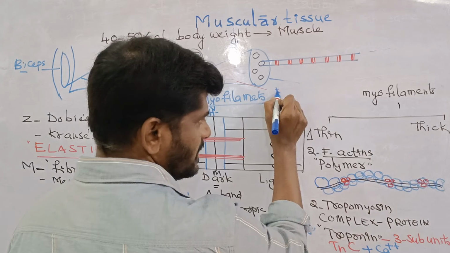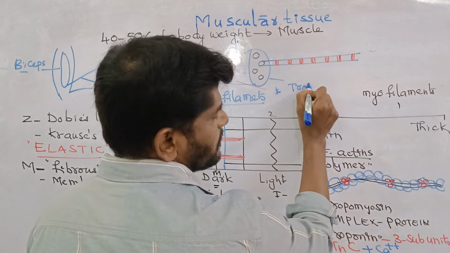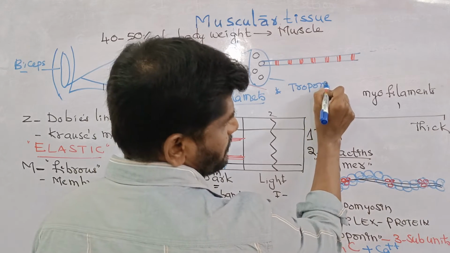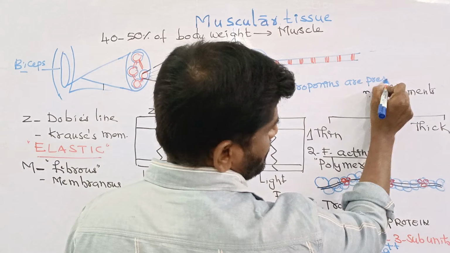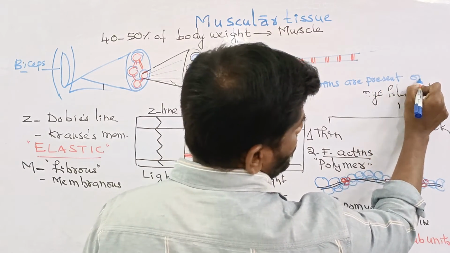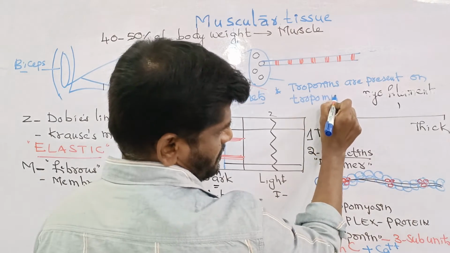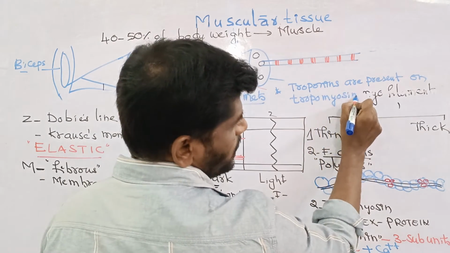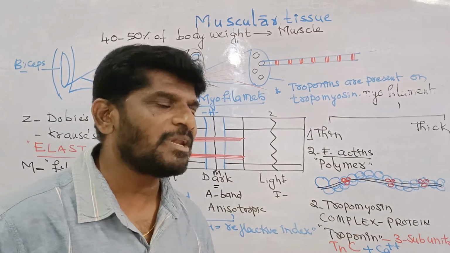I write here, please have a nice look. Troponins are present on tropomyosin. And it's all about the thin filament.